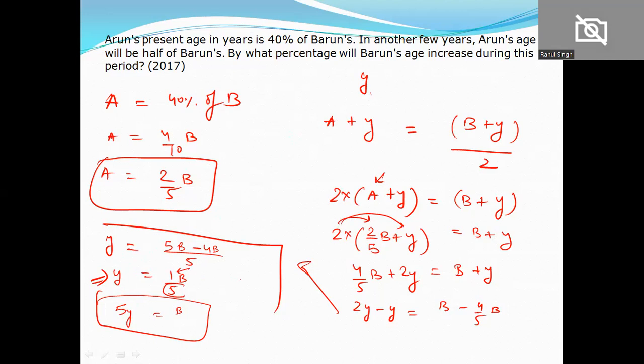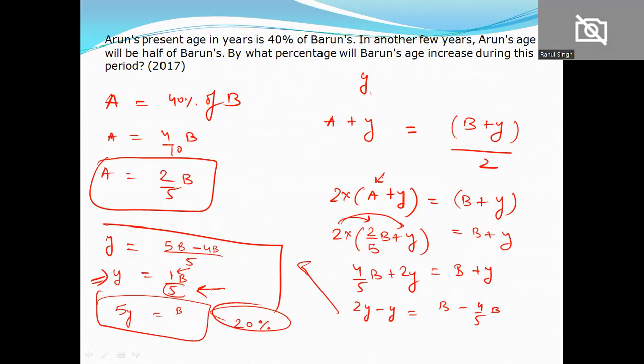Clear? I'll take another method, the fractional version. Taking numbers, if his age is 5, it will increase by 1, so this is a 20% increase. The answer to this question is 20%.